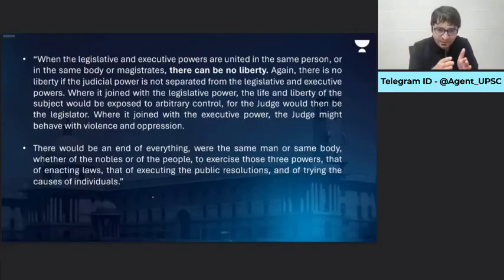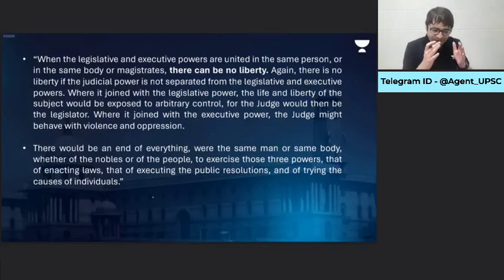Now imagine it this way. When the judicial power is joined with the executive power, for example, what is the executive arm of the government? Police. Enforcement Directorate, for example. Enforcement Directorate today summons Farooq Abdullah. Enforcement Directorate yesterday summons Hemant Soren. Enforcement Directorate may summon Rahul Gandhi. Rahul Baba, come here. You are summoned. You are arrested. But how can you arrest me? Where is the charge sheet? What is the allegation? So if you want to challenge this, go to the judge. Judge can protect you. And when Rahul Baba goes to the judge, I'm there as well. Your arrest is legal. There is no liberty.